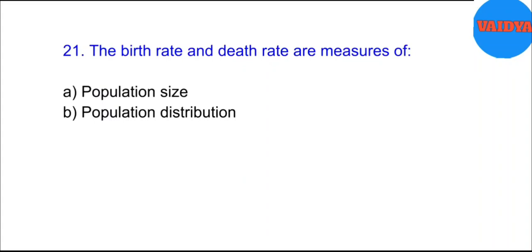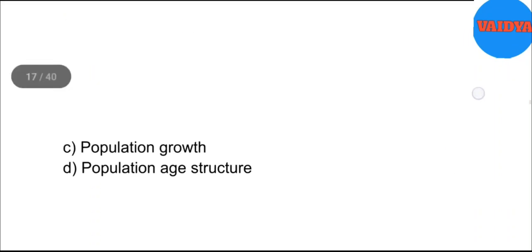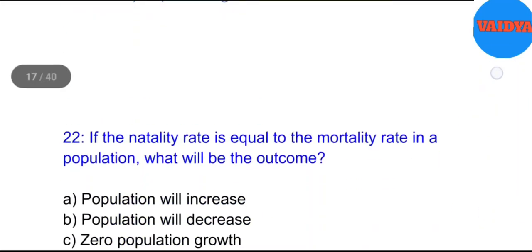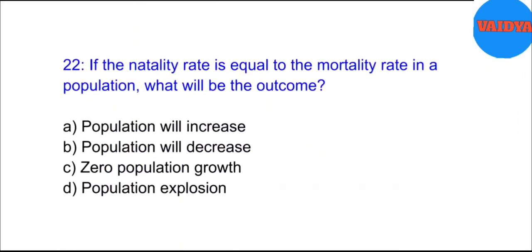21. The birth rate and death rate are measures of A. Population size. B. Population distribution. C. Population growth. D. Population age structure. Answer. C. Population growth. 22. If the natality rate is equal to the mortality rate in a population, what will be the outcome? A. Population will increase. B. Population will decrease. C. Zero population growth. D. Population explosion.